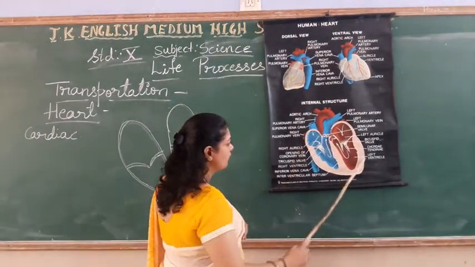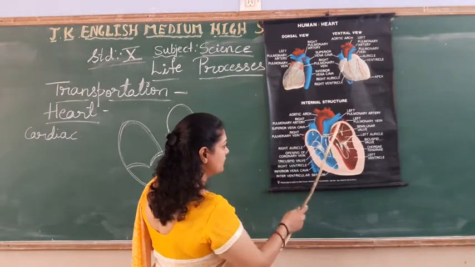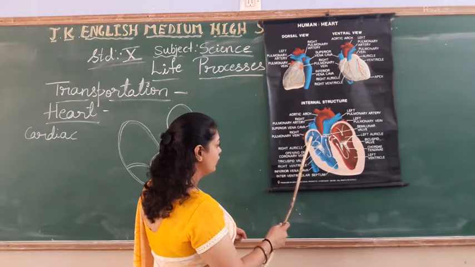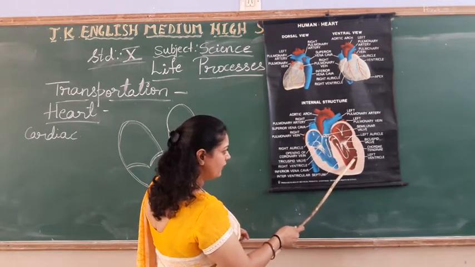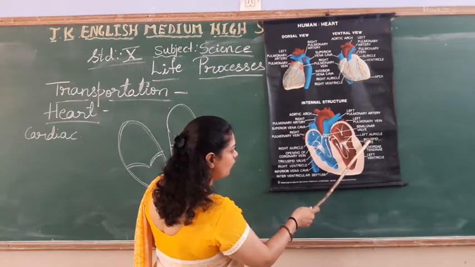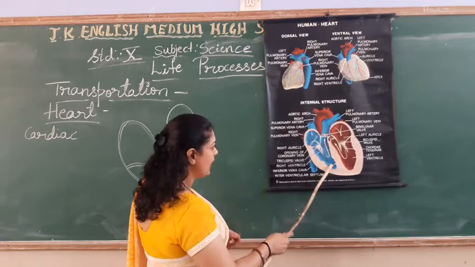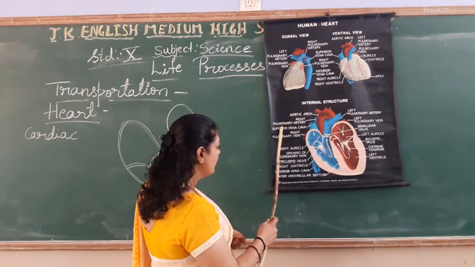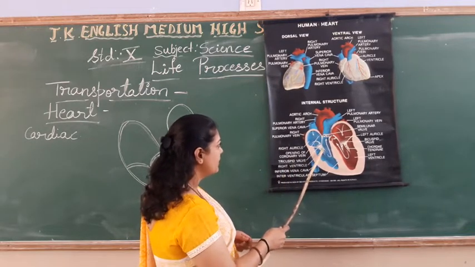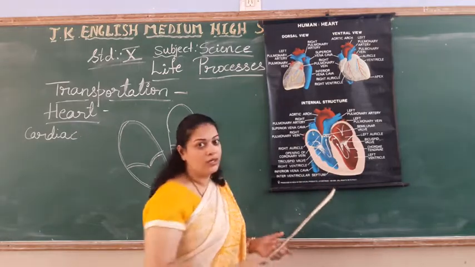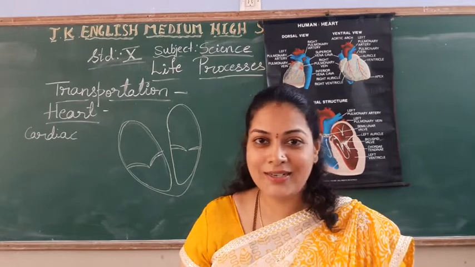So this is the structure of heart. Heart with the four chambers. Right? Right auricle, right ventricle, left auricle, left ventricle, bicuspid wall. These are the pulmonary veins. This is the pulmonary artery. These are superior and inferior vena cava. Here you find the tricuspid wall, and this is the aorta. This is the structure of heart. Are you comfortable and understanding?